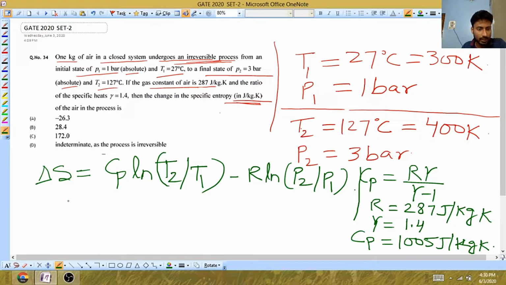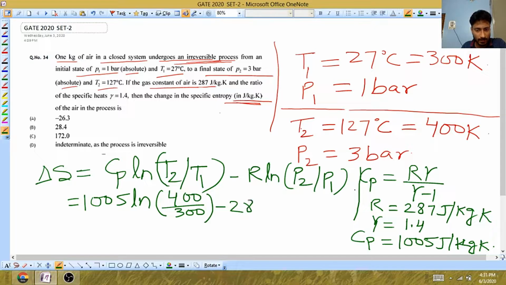Now just substitute the values, but remember all the state variables should be in the absolute system. So Cp is 1005 into ln of T2, T2 is 400, divided by T1, which is 300, minus R, R is 287, into ln of P2 by P1. P2 is 3 divided by P1, which is 1.